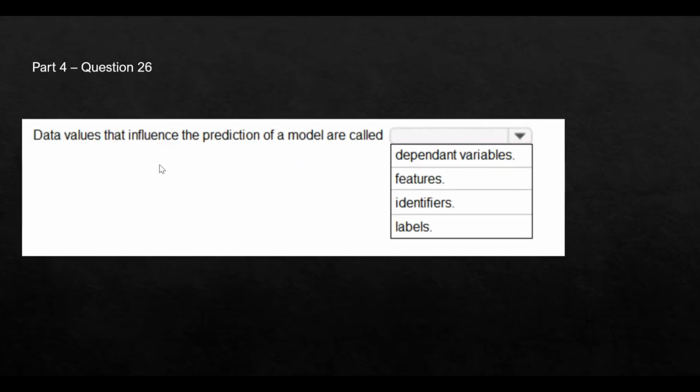This question is asking about data values that influence the prediction of a model. This is features. Only features will affect this. Labels are used, for example in the case of a classification or clustering model, when you want to label the data sets. That is when you use labels. We'll lock this answer and move to the next question.